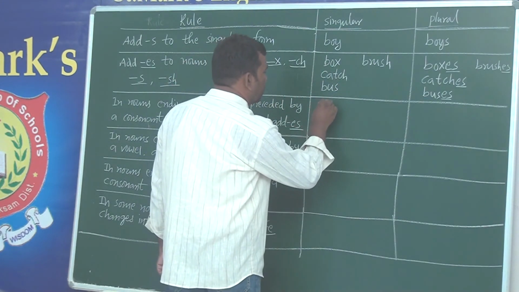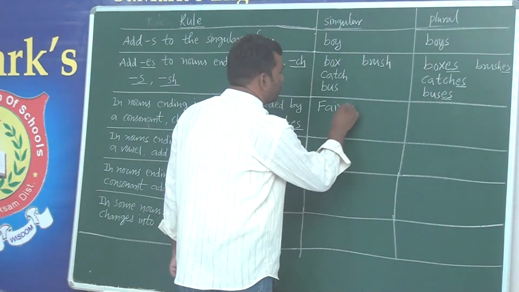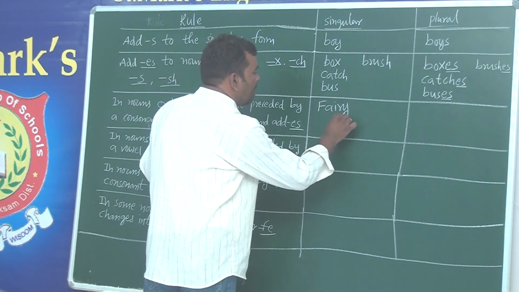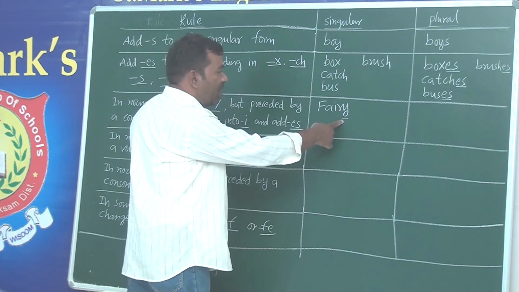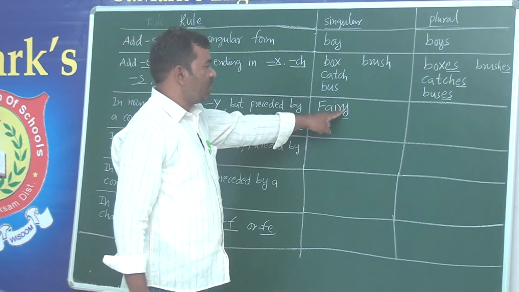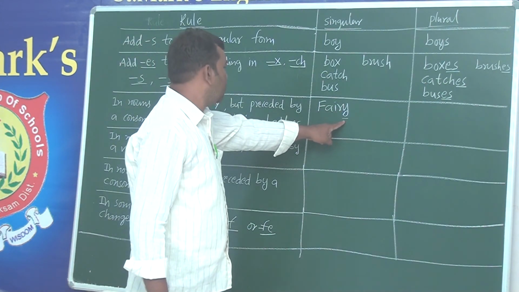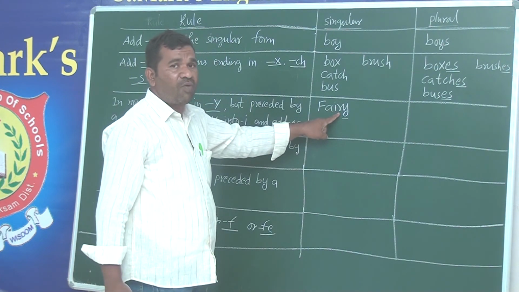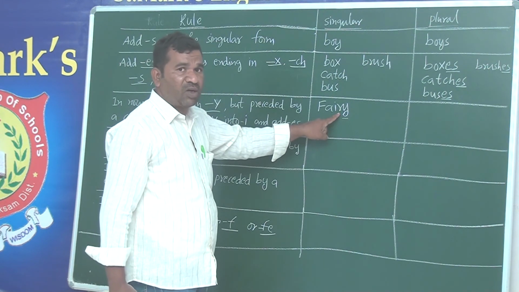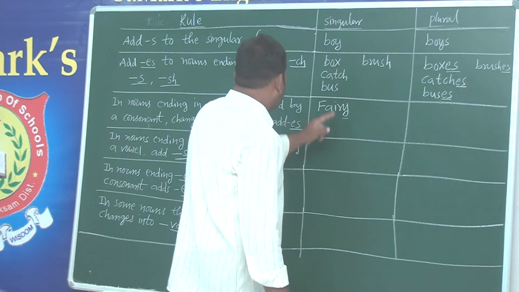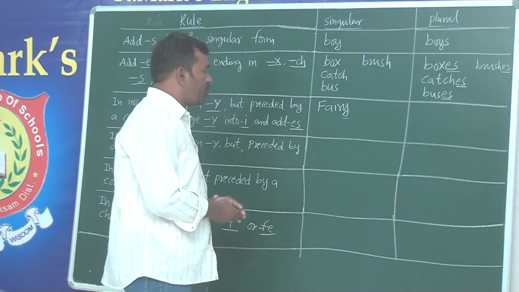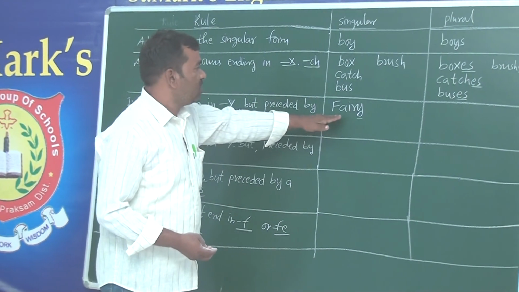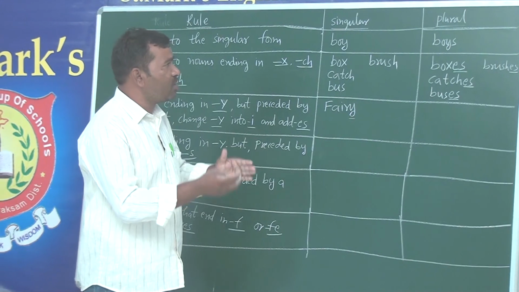Fairy. You said fairy. Do you see? Let us see. What is the ending letter? The ending letter is Y. You got it? But the thing is, it is preceded by a consonant. R is not a vowel, it's a consonant. You know the vowels and consonants? So R is a consonant. Therefore, in this particular case, how will this fairy be turned into plural?